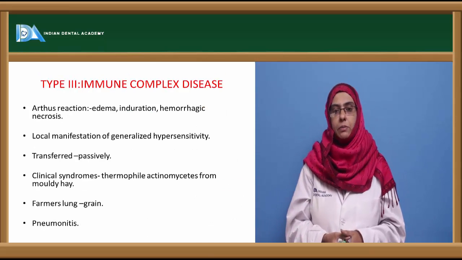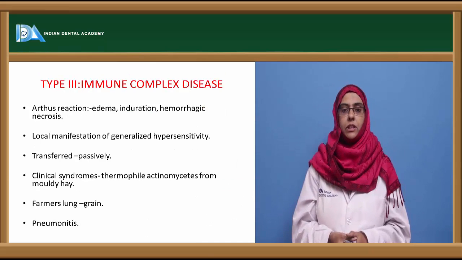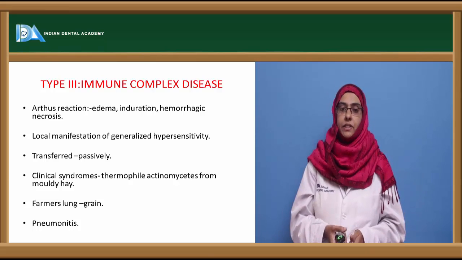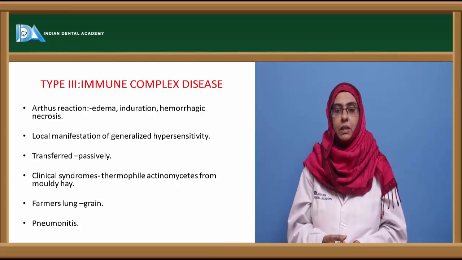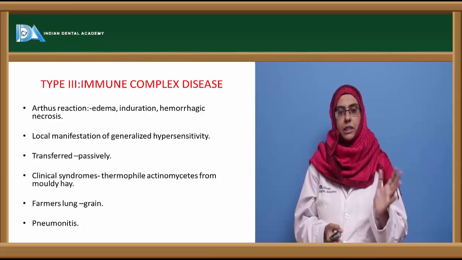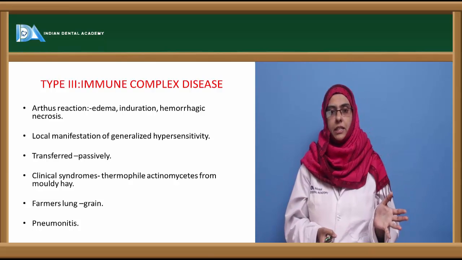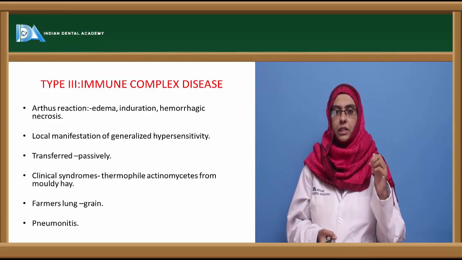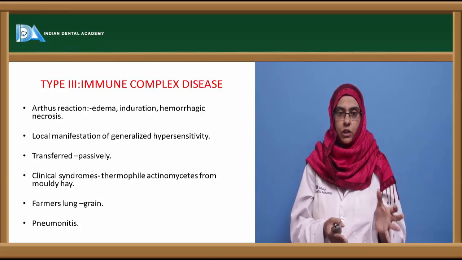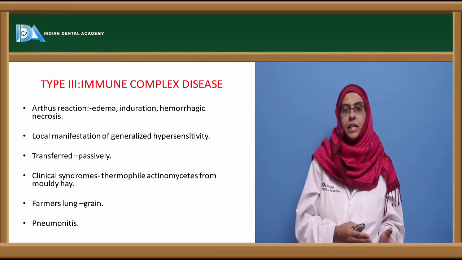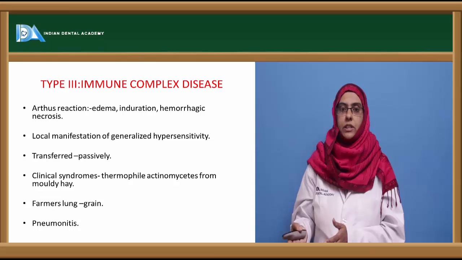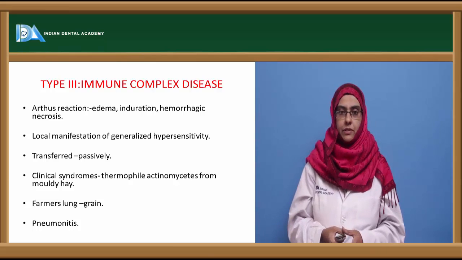Now coming to the type 3 hypersensitivity reaction, which is mediated by the immune complexes, and the clinical manifestations associated with this type 3 hypersensitivity reaction are the Arthus reaction and the serum sickness. Arthus reaction is a generalized, or you can say systemic, manifestation which can be seen in a localized reaction. So in a localized reaction you can see the Arthus reaction, whereas the serum sickness is a generalized manifestation of this type 3 hypersensitivity reaction.